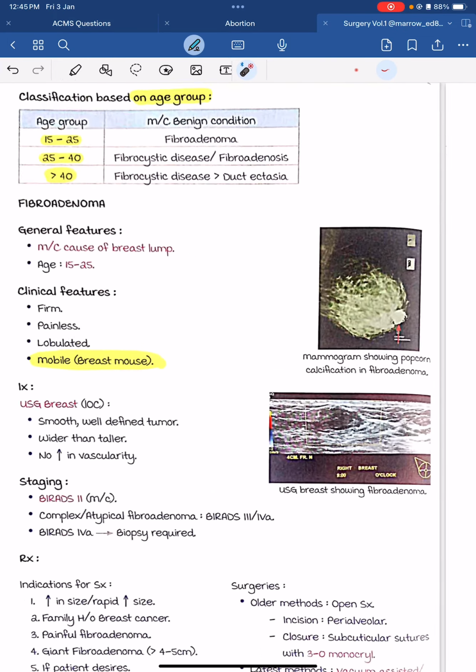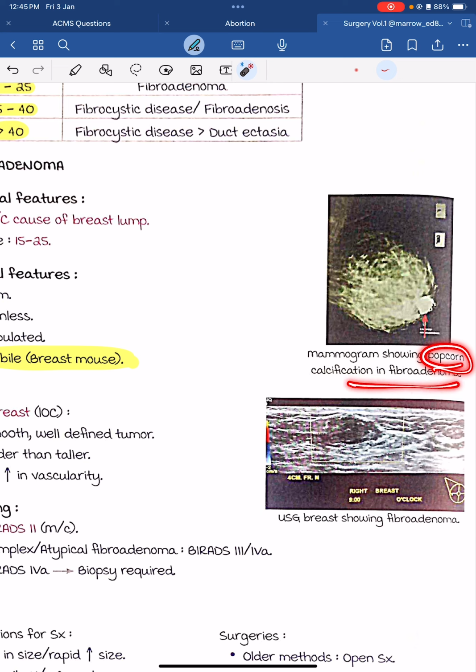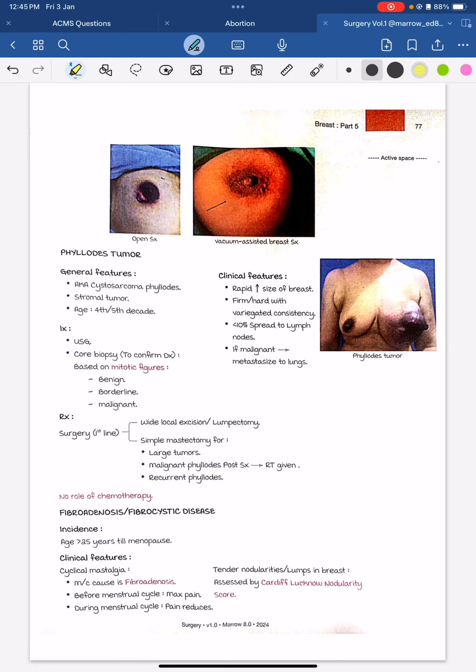Images: the mammogram shows popcorn calcification. It is very important, popcorn calcification. And the USG showing fibroadenoma.